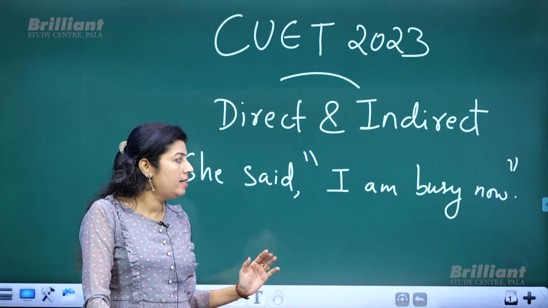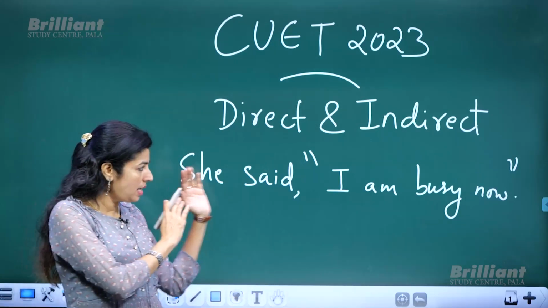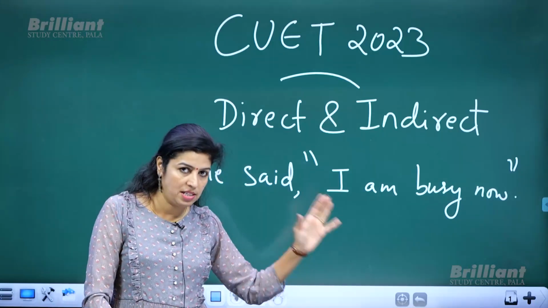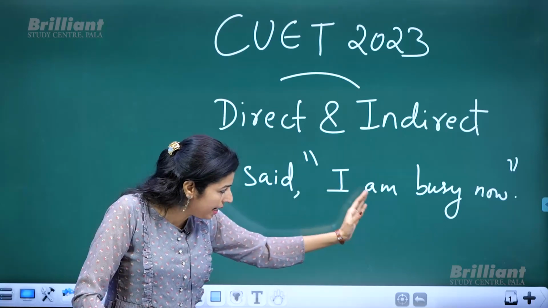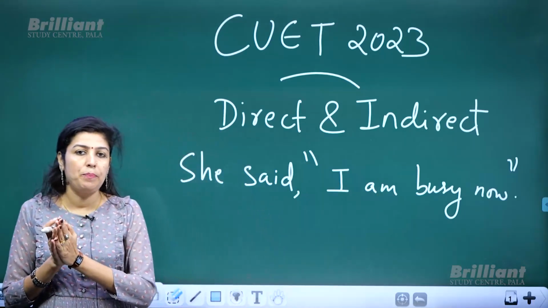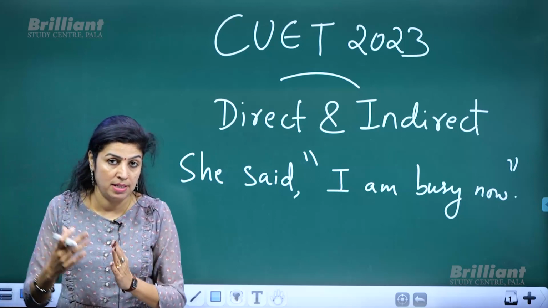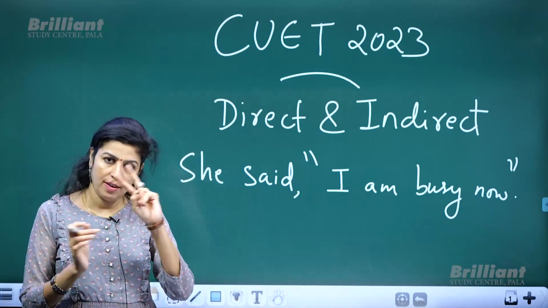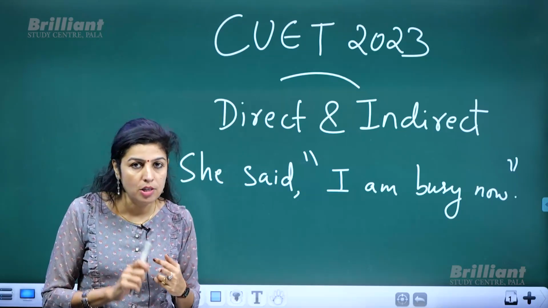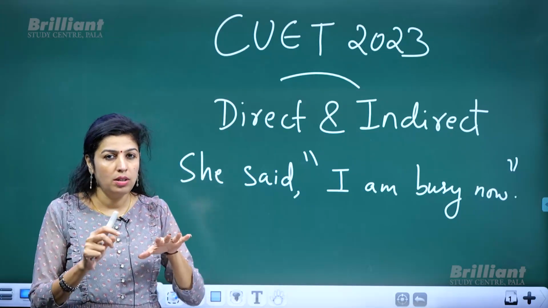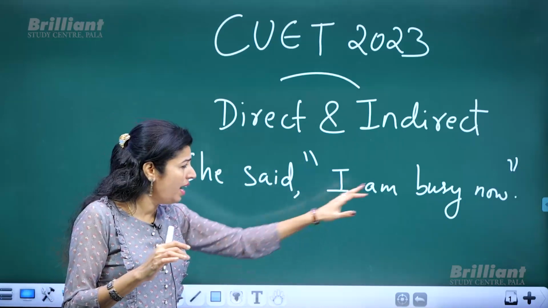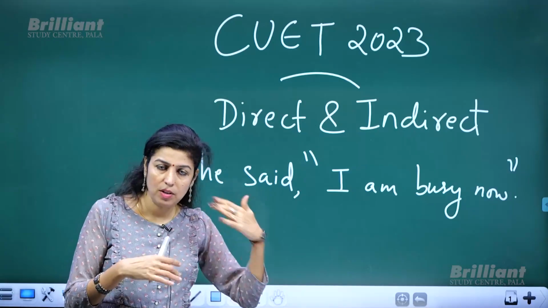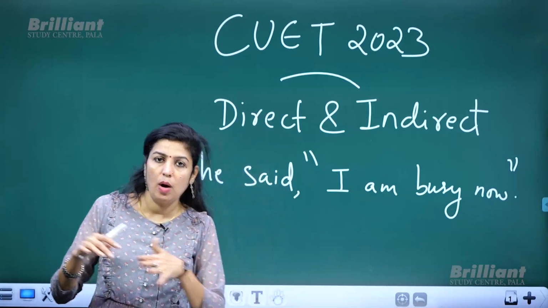Now suppose whatever she has said, I am busy now, is to be conveyed as a message to another person, we have two options. The first option is to quote the exact words of the speaker exactly like this: she said, I'm busy now. That means we are quoting the speaker as it is without any change.